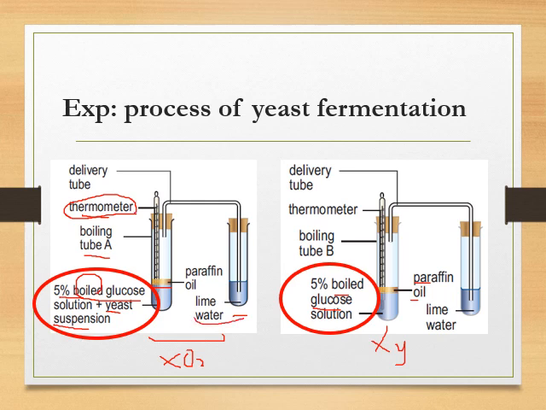Then lime water is used to test the presence of carbon dioxide. Then later on we can sniff it, smell the alcohol. So for set A, the thermometer reading will increase because of the heat. Lime water will turn cloudy because carbon dioxide is produced. Then the smell of ethanol will be produced.